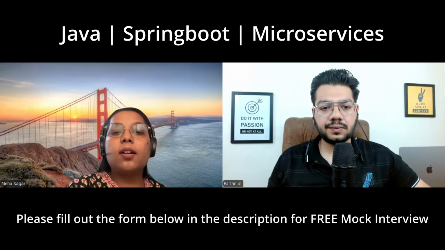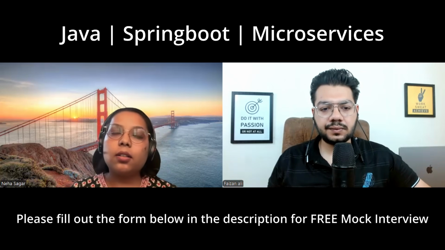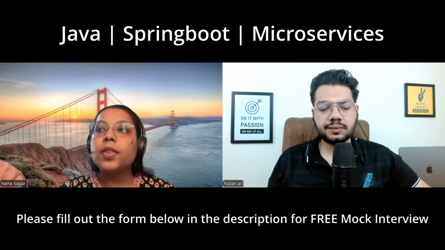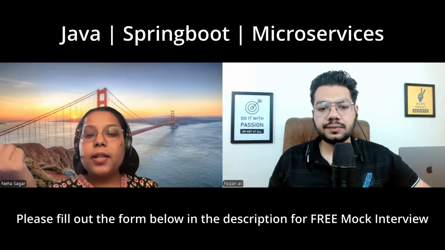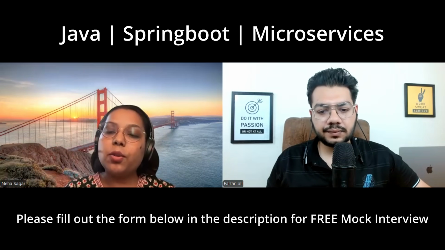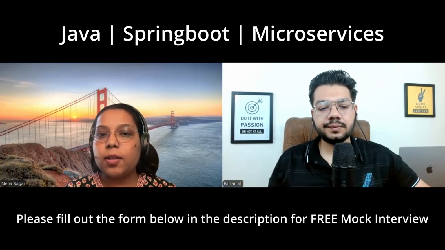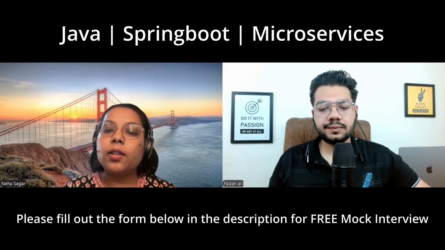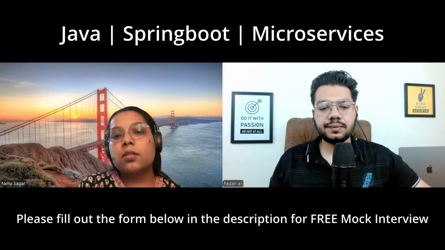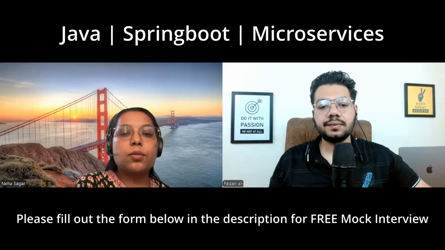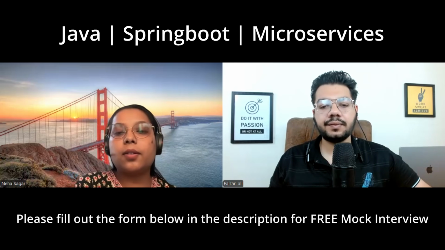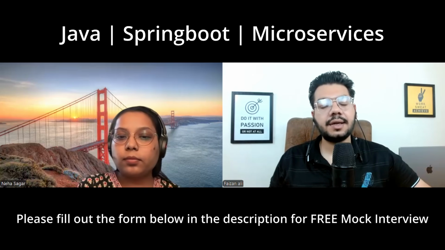If we are adding the parameter in the application.properties, that will be overridden by the environment variable, and that will be overridden by the command line arguments. So the most preference will be command line arguments. Got it. That is correct.